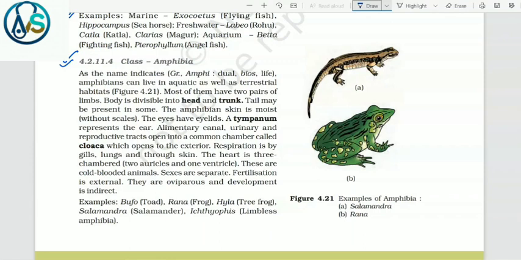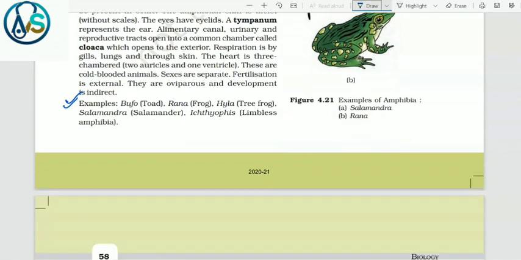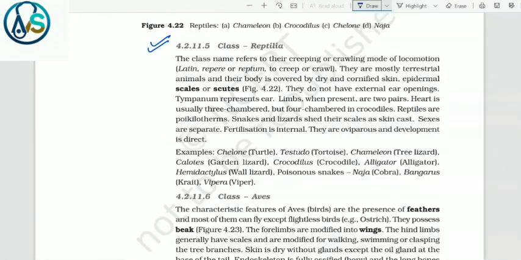Alimentary canal, urinary and reproductive tracts open into a common chamber called cloaca, which opens to the exterior. Respiration is by gills, lungs and skin. The heart is 3-chambered, 2 auricles and 1 ventricle. These are cold-blooded animals. Sexes are separate. Fertilization is external. They are oviparous and development is indirect. Examples: Bufo, that is toad; Rana, that is frog; Hyla, that is tree frog; Salamandra, that is salamander; and Ichthyophis, that is limbless amphibia.